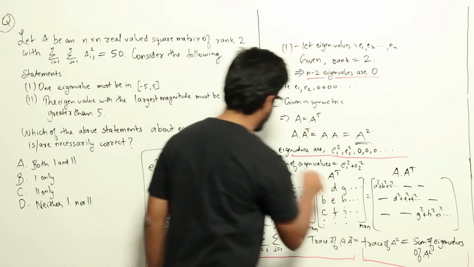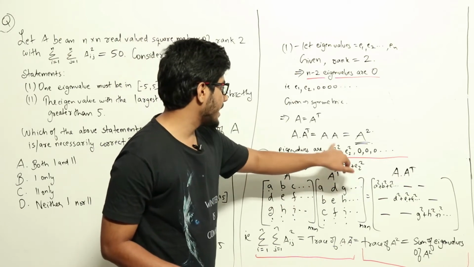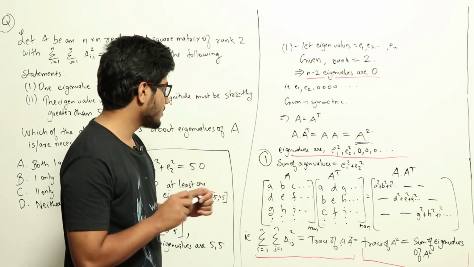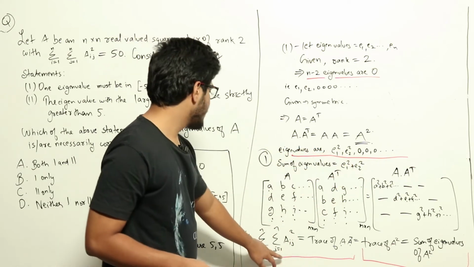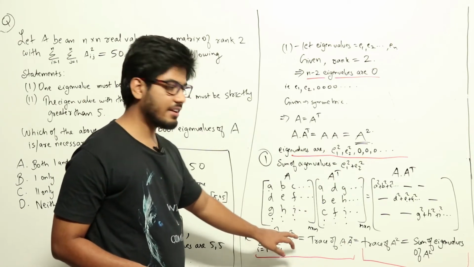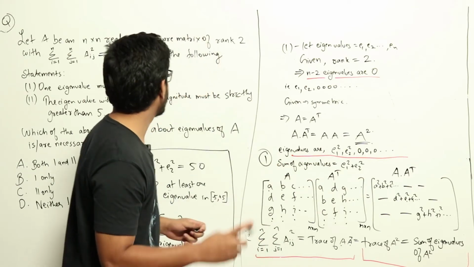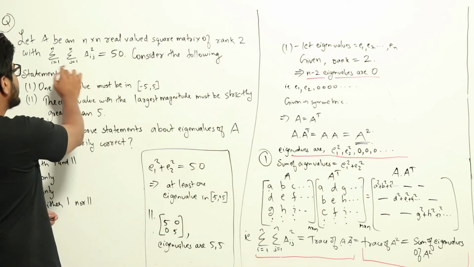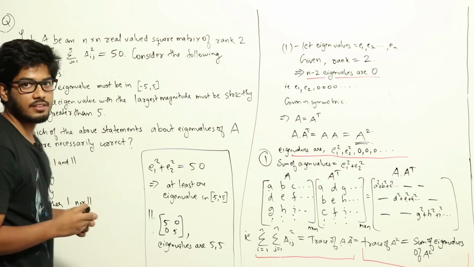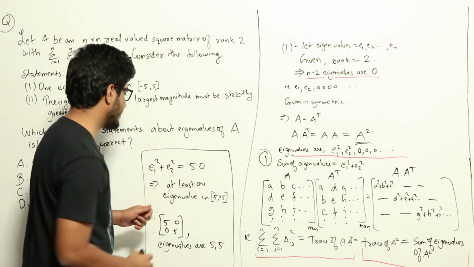Now we'll come back to statement 1. The sum of the eigenvalues of A square was e1 square plus e2 square. So here we have proven that sigma i equal to 1 to n, sigma j equal to 1 to n, A of ij square will be equal to e1 square plus e2 square. Now in the question it was given that sigma i equal to 1 to n, sigma j equal to 1 to n, A of ij square was 50. What that means is that e1 square plus e2 square equals 50.